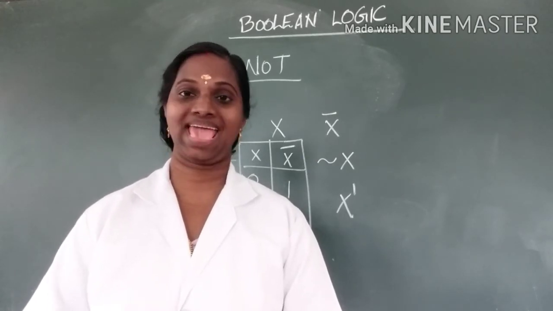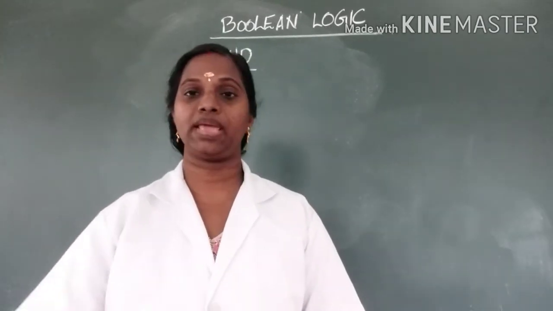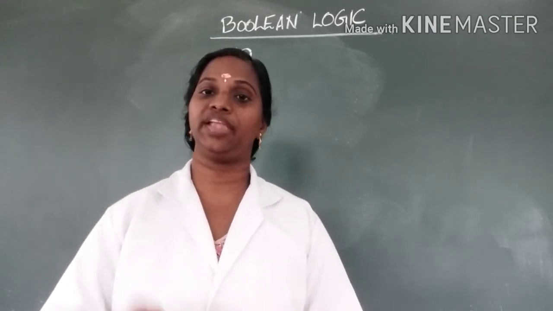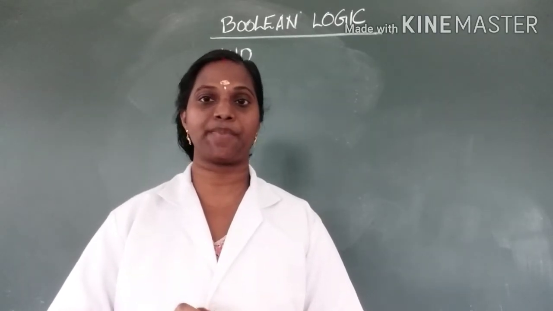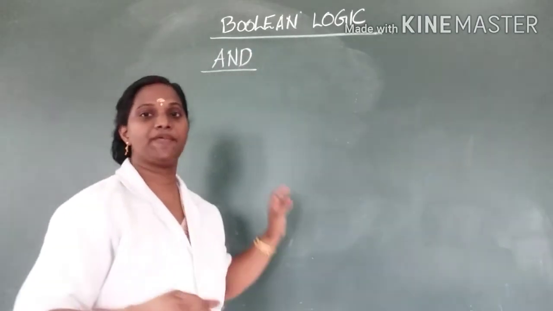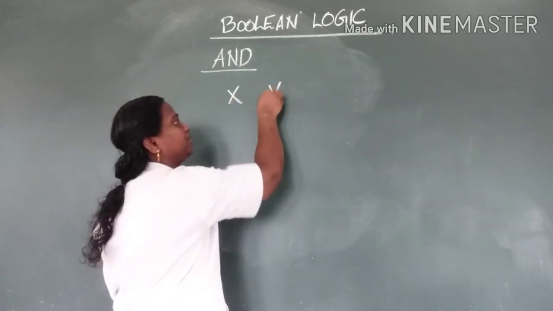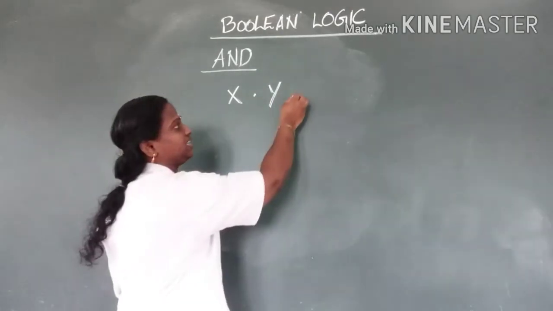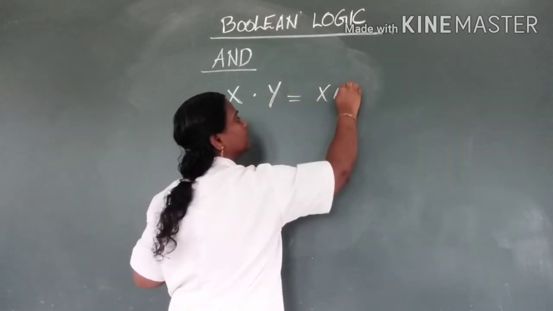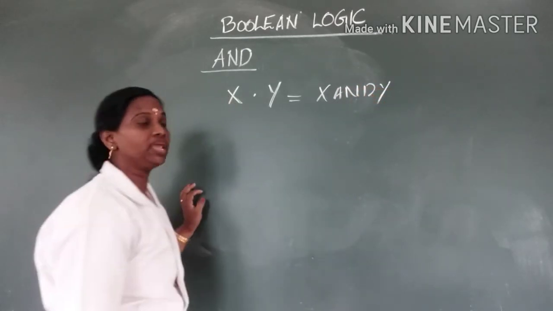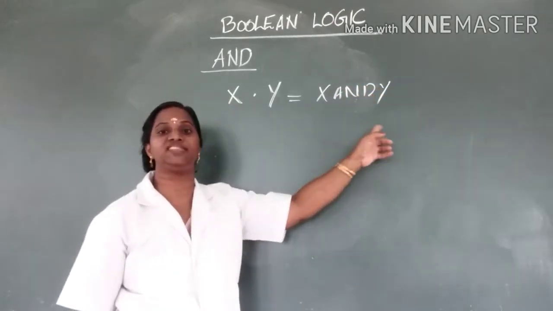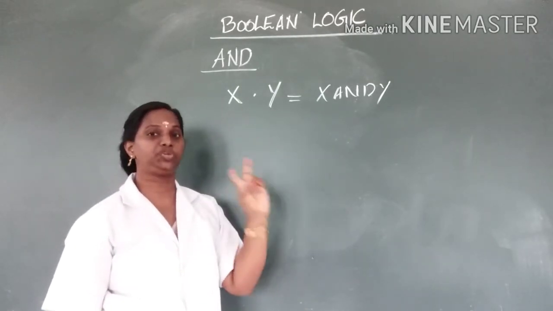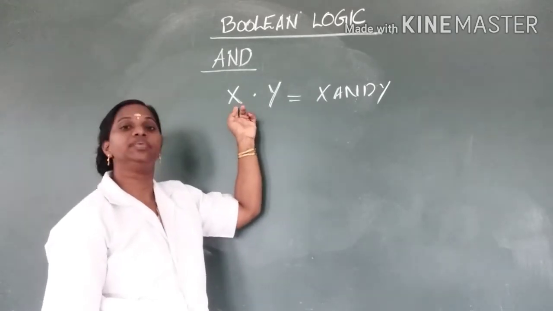Then our next one is the AND operator. The AND operator performs logical multiplication and is denoted by a dot. For example, with two variables x and y, when you write x dot y, it is read as x and y. Here we have two variables, each with values 0 and 1.